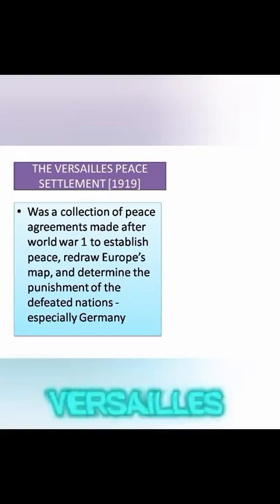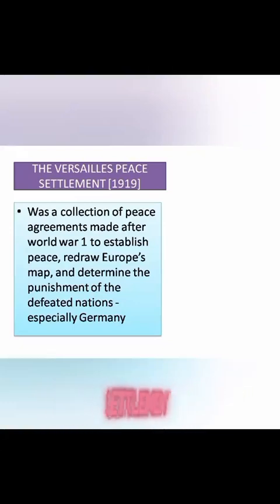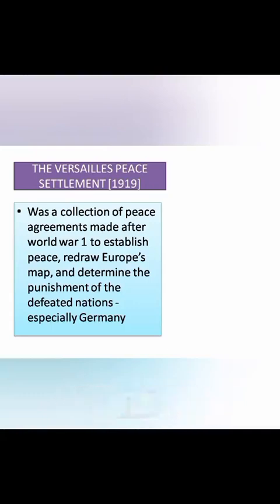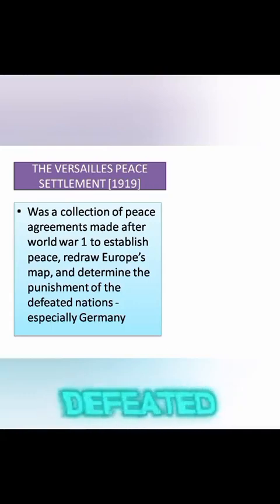Then, the Versailles Peace Settlement was a collection of peace agreements made after World War I to establish peace, redraw Europe's map, and determine the punishment of the defeated nations, especially Germany.